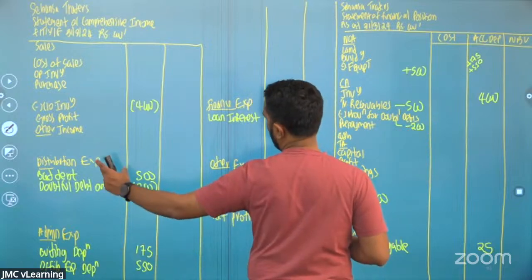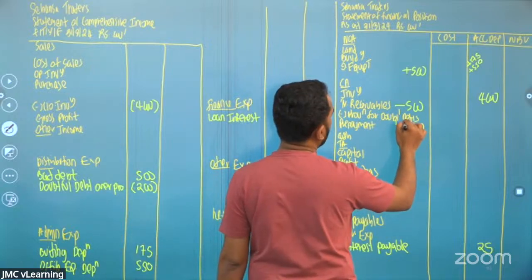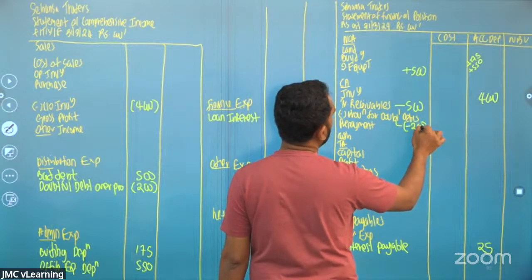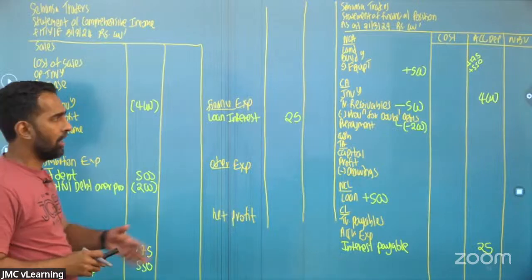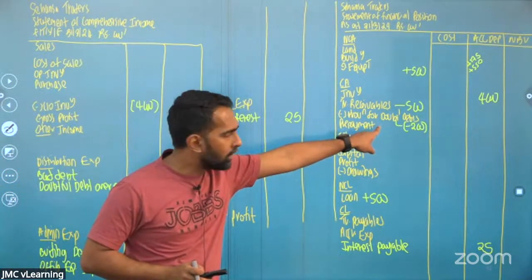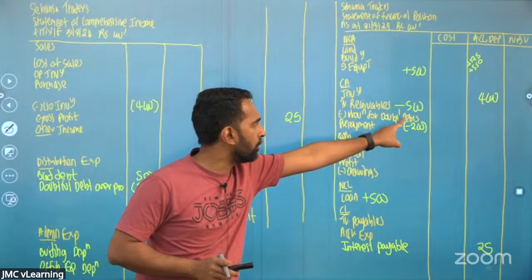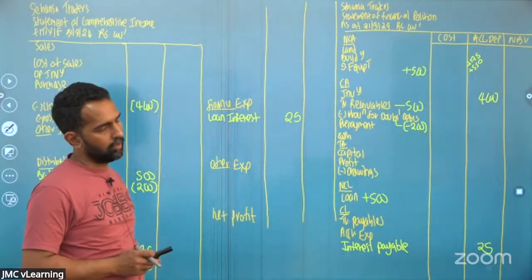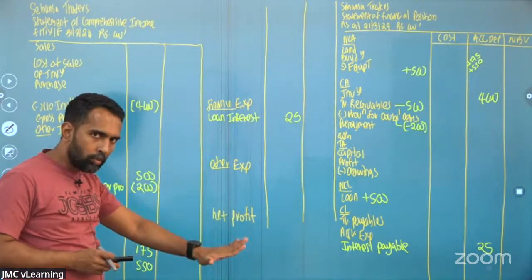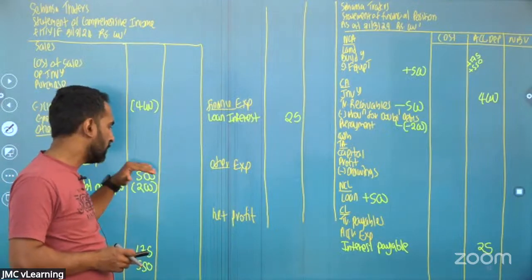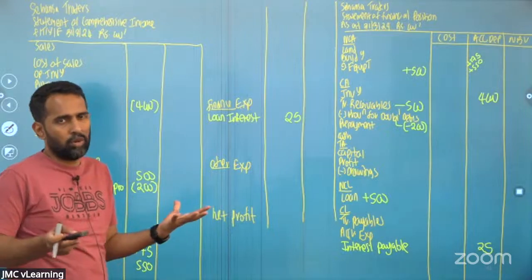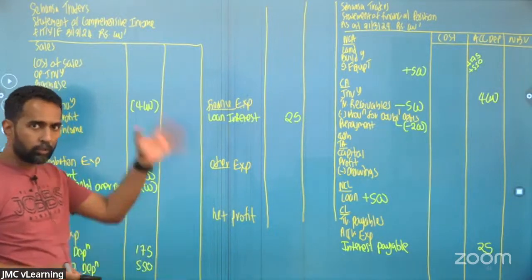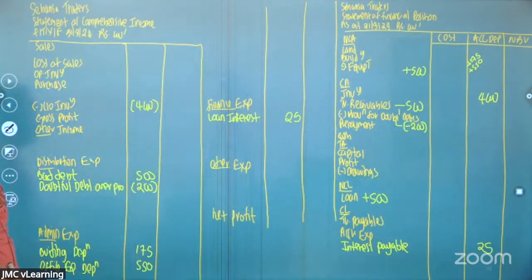Right? One side it's a reduction of my expense. My existing provision will come down by 200 because I already have 500 and I need to make it 300. So from the 500 I have to deduct 200. My provision should come down by 200. My expense is coming down by 200. I took a loss of 500 but it's only 300, so my expense should come down by 200.